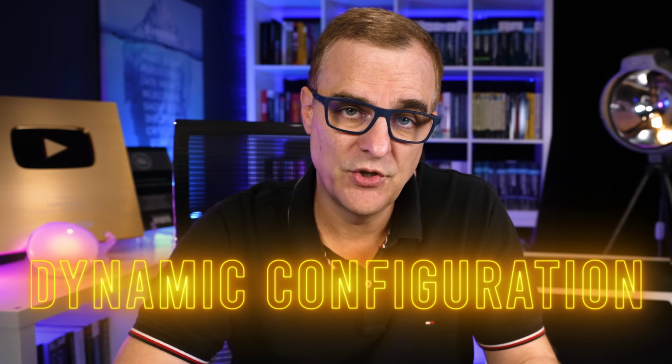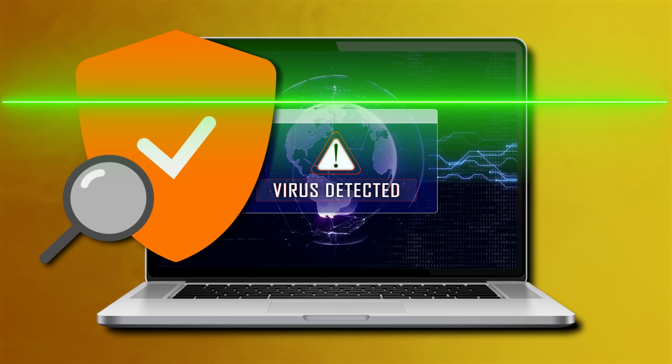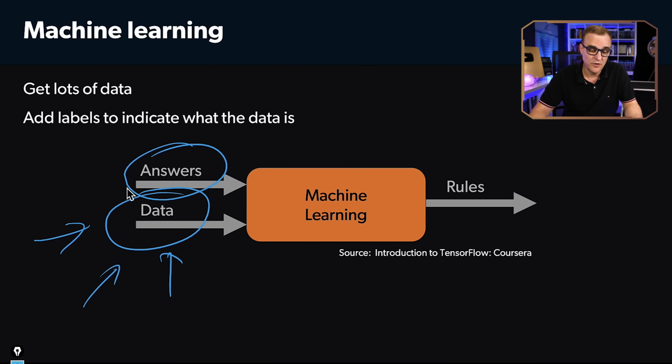Cybersecurity is a good example of where you want dynamic configuration based on anomalies. You don't want to just look at static traffic or static configuration where you've thought of every possible situation, because it's unlikely that you've done that. Think again about antivirus software where anomalies of behavior are looked at to stop viruses. So as an example, again, to teach antivirus, we can provide data. So good software, bad software. Show it examples of malicious code. Tell it what's good software, and then it can create the rules to determine, is a new piece of software malicious or is it good?